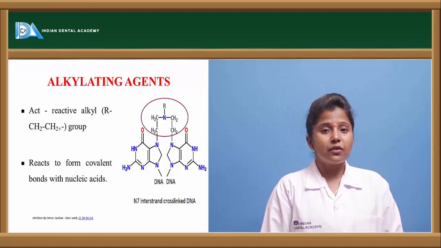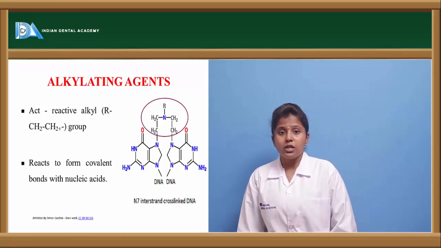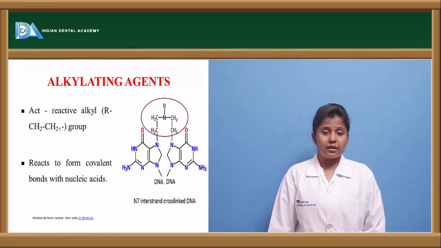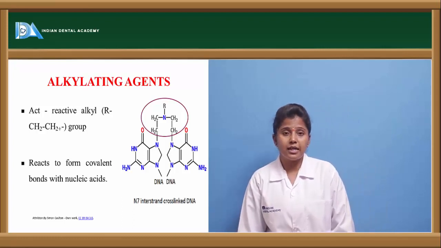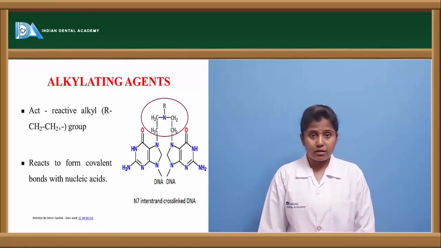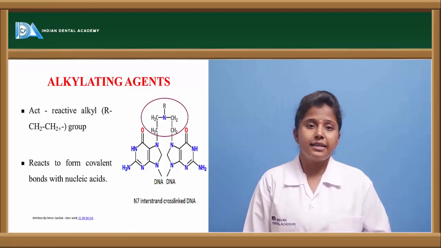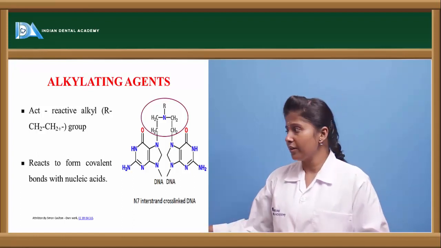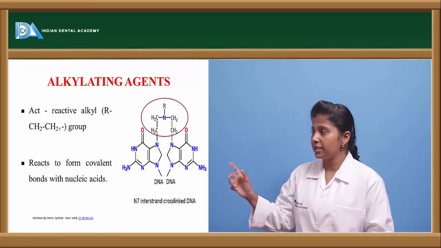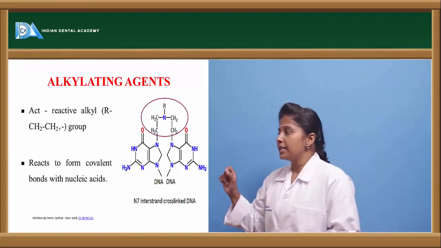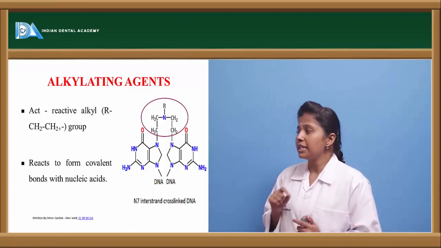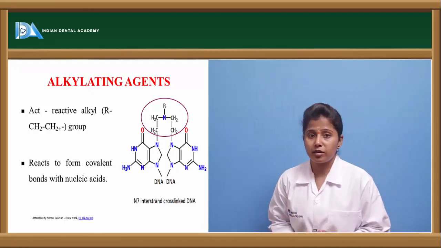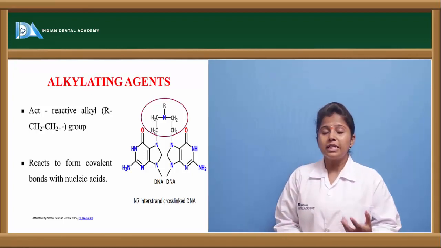The first category of drugs is alkylating agents. There are various drugs which come under this category, like nitrogen mustards, ethylenimines and various other drugs. What are these alkylating agents? They have an alkyl group. Here we can see the picture of the alkylating agents. The circle indicates the reactive alkyl group, that is the RCH2CH2+ group. This group is very reactive.